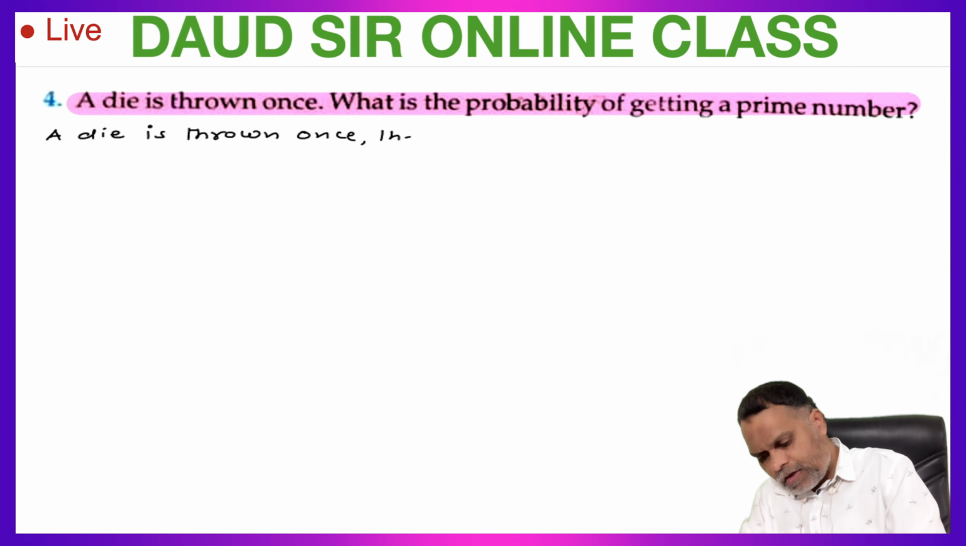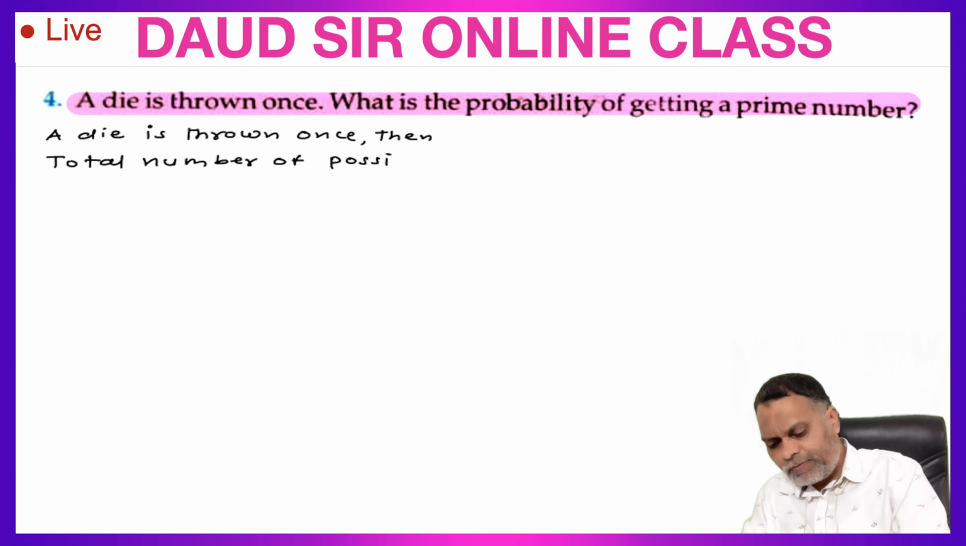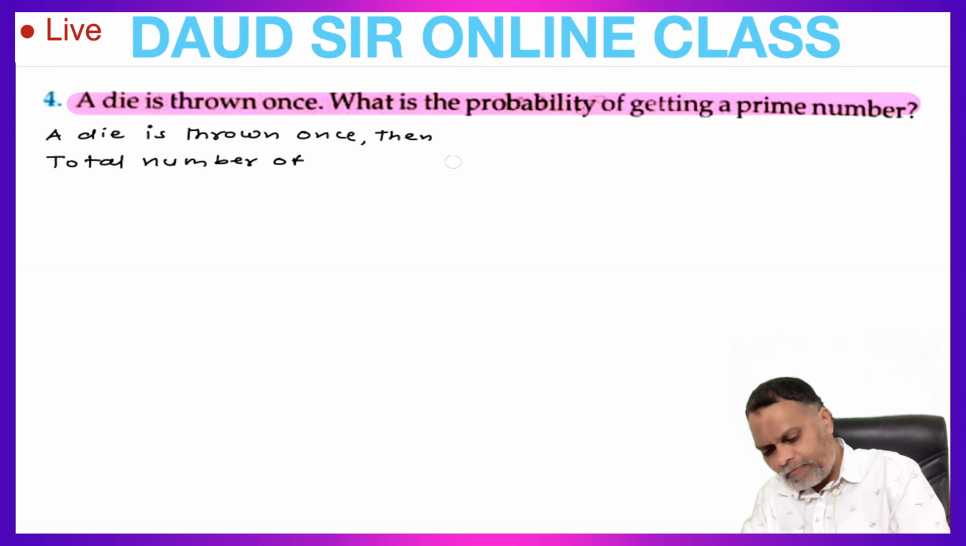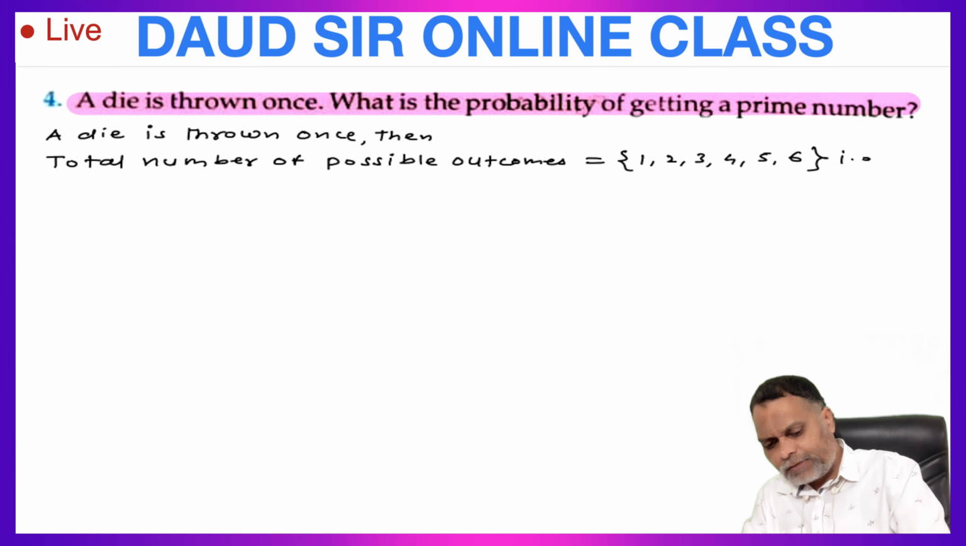Then total number of possible outcomes is equal to 1 comma 2 comma 3 comma 4 comma 5 comma 6. That is 6 possible outcomes.